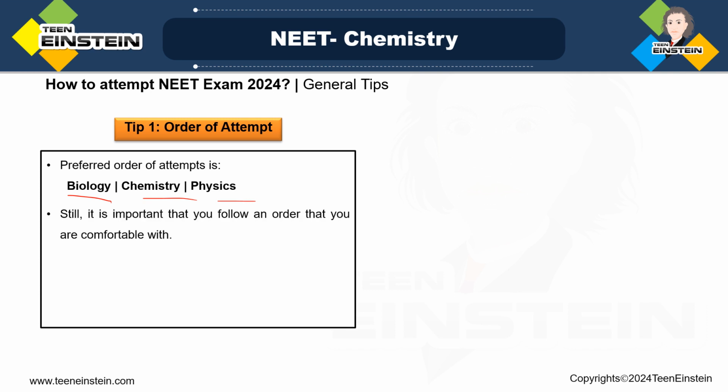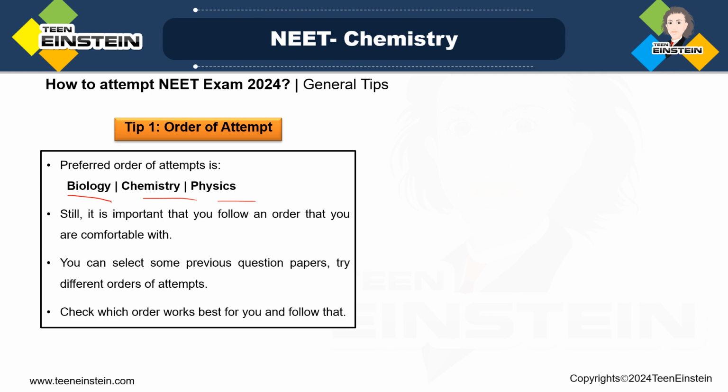Now, though I am saying that maintain this, I will always suggest that you follow an order with which you are comfortable. I am just giving this idea so that it can help you. But as I have said, there is a different psychology for each of you. You are studying in different environments. Maybe you are more comfortable with physics. You can solve it very easily. You are more confident about it. Your preparation is very good with it. Then you can go for it. But in general, you can maintain this order.